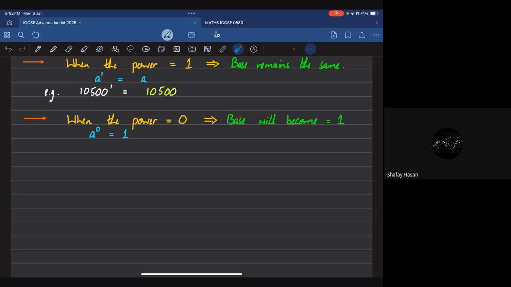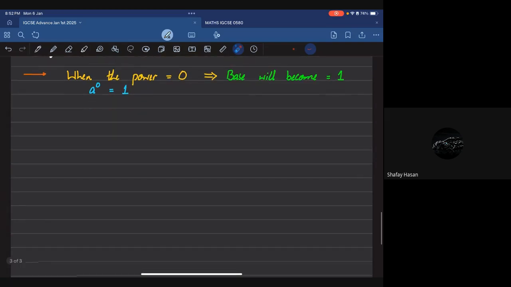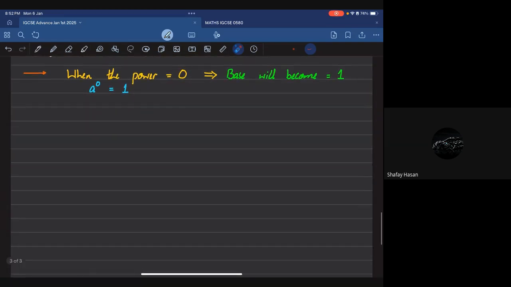It's the base itself. And if a certain base has the power equal to 0, the base will consequently become 1. Is this clear? Any issues with this? Hopefully not.